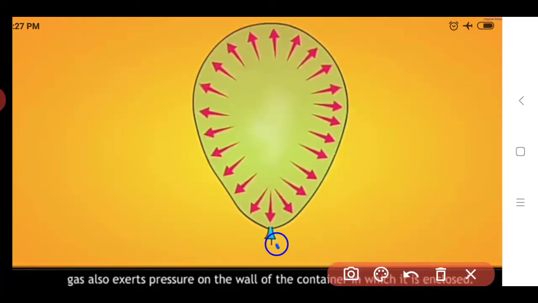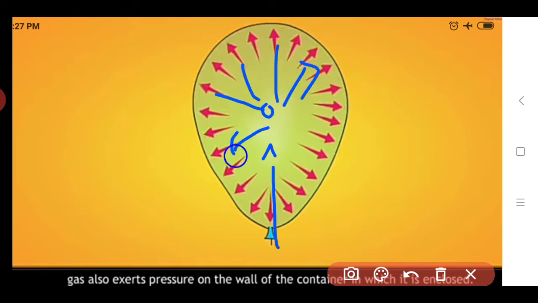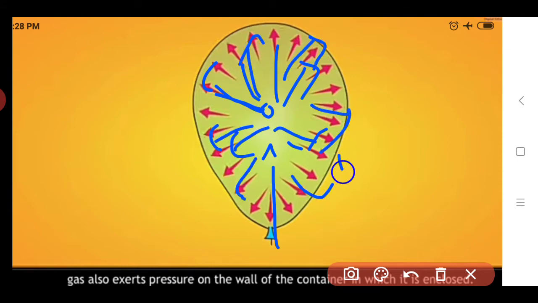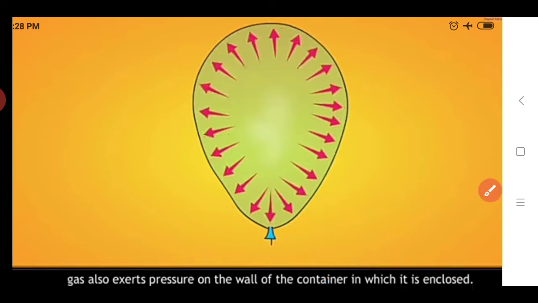If we blow air inside the balloon, the air particles spread in all directions, and due to this the air inside the balloon exerts a pressure from all the sides inside that balloon. So gas also exerts pressure on the wall of the container in which it is enclosed.